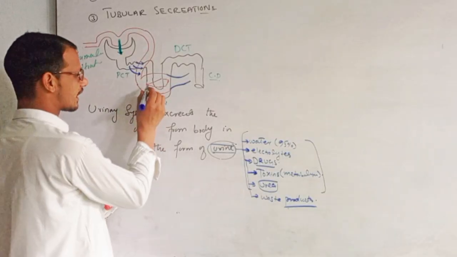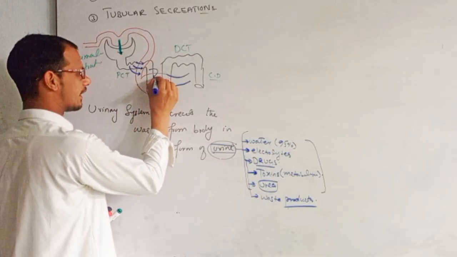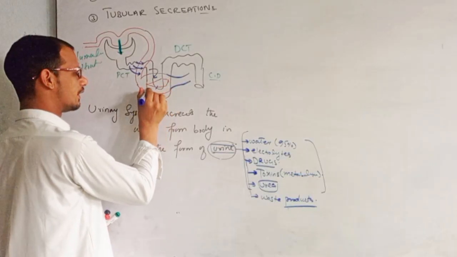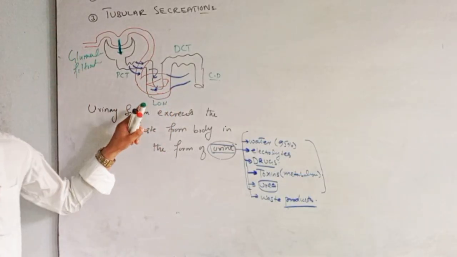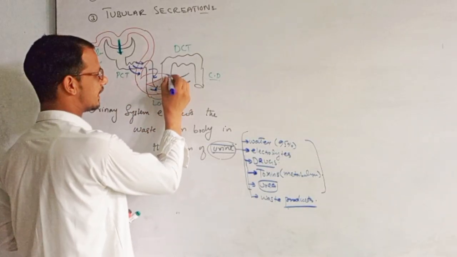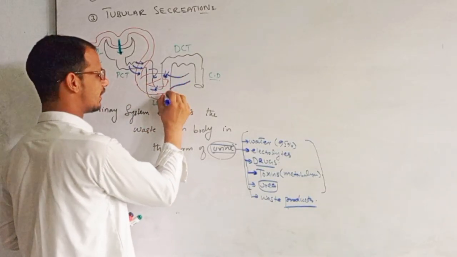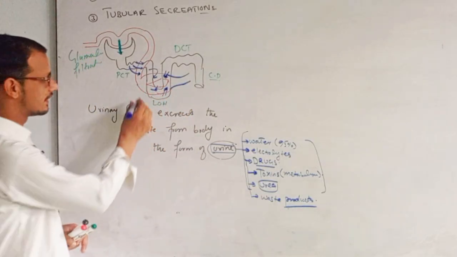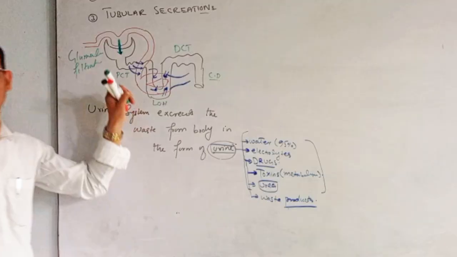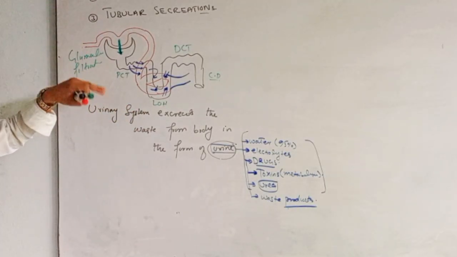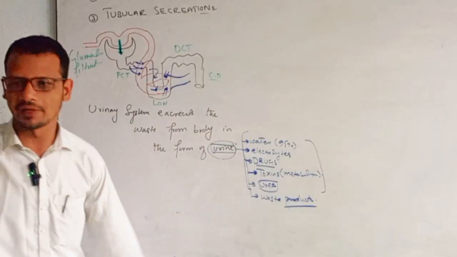This reabsorption occurs here also, but in the loop of Henle, descending limb, only water is reabsorbed, and in the ascending loop of Henle only chloride and sodium ions are reabsorbed. So this step is called reabsorption of materials from the lumen of the nephron into blood.